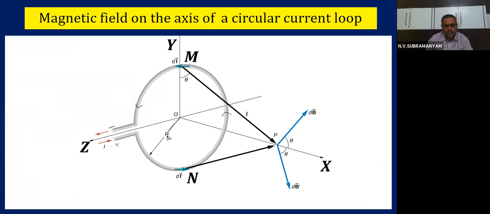Now, what is the radius of this wire? Capital R. Okay, what is the radius of this wire? Capital R. Now, I am applying Biot-Savart's law to determine magnetic field at point P on the axis of the wire. Okay, on the axis of the wire.